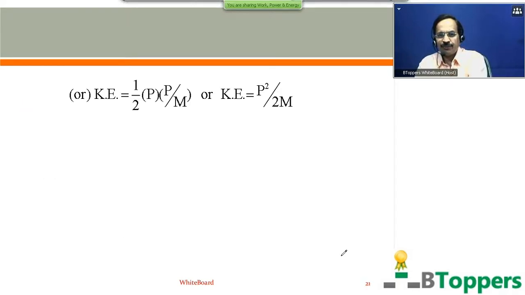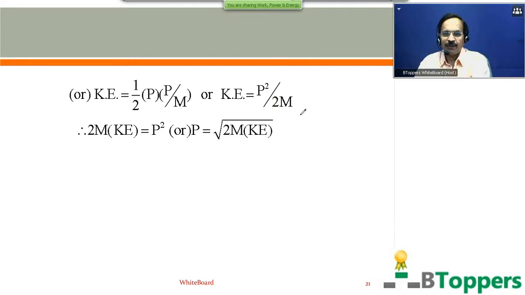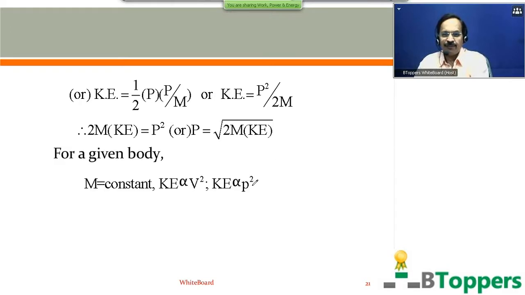You can substitute v equal to P by m in K equal to half Pv. So half Pv can be written as half P into P by m, or K equal to P square by 2m. So translational kinetic energy of the body in terms of linear momentum P is given by K equal to P square by 2m. From the same equation you can write 2m into K equal to P square, or the magnitude of linear momentum of the body in terms of kinetic energy is given by P equal to root of 2m into KE. For a given body, mass m is a constant, KE is proportional to v square, or you can say KE is proportional to P square.